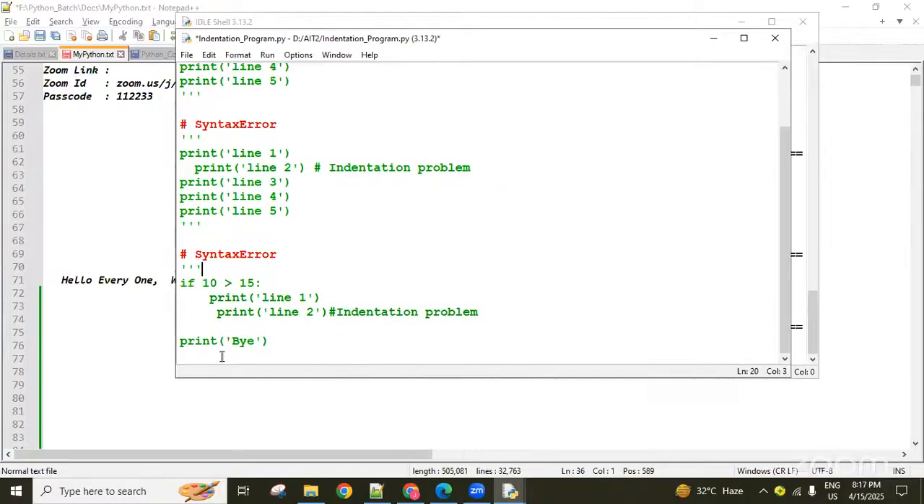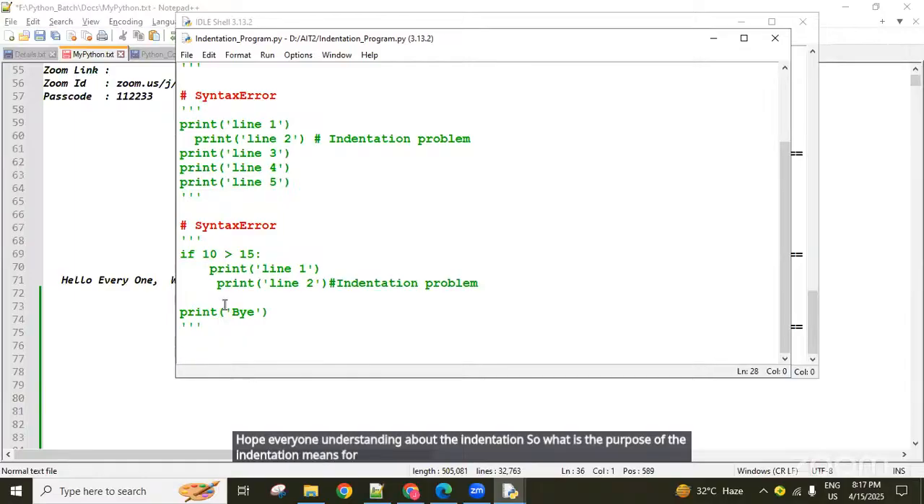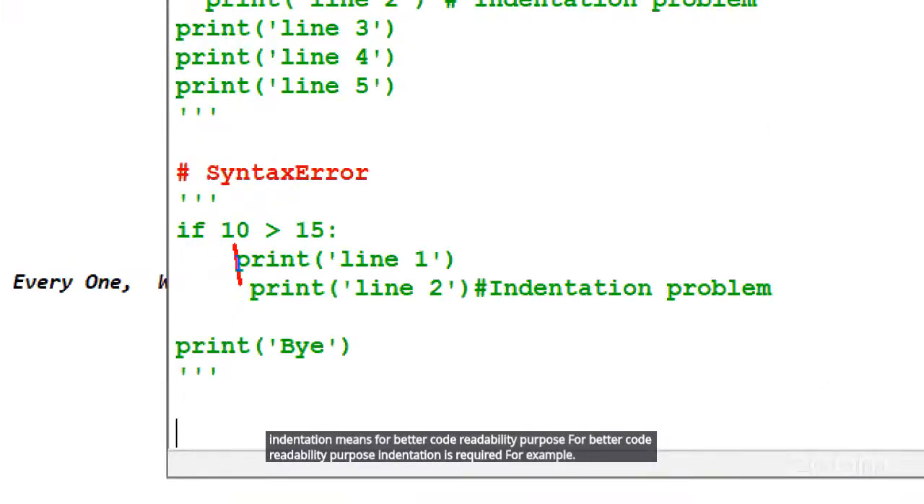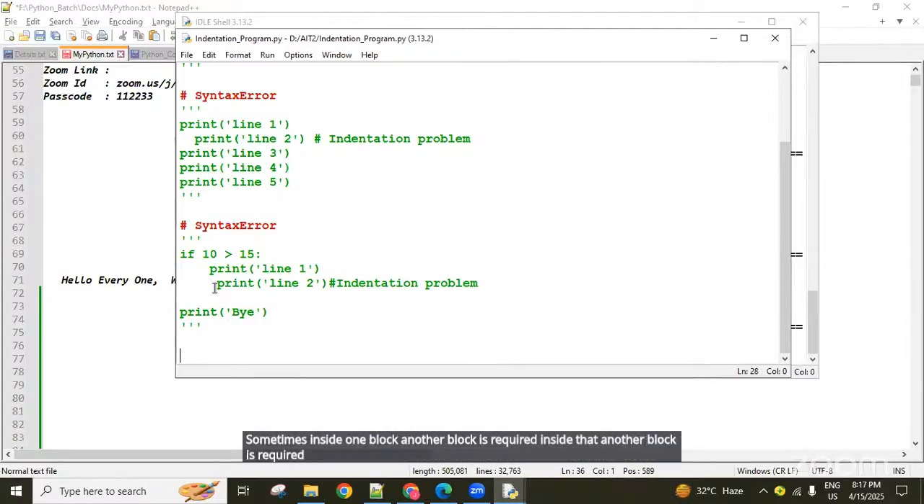Hope everyone understood about the indentation. What is the purpose of the indentation? It is for better code readability. For better code readability, indentation is required. For example, if 20 statements are related to an if, the depth keeps increasing: line 1, line 2, line 3, like that. Sometimes inside one if block, another if block is required, and inside that, another if block is required. At that time, we must properly maintain every block of statements.